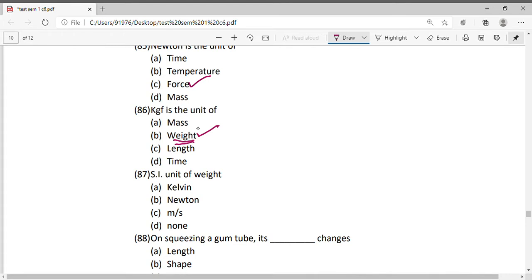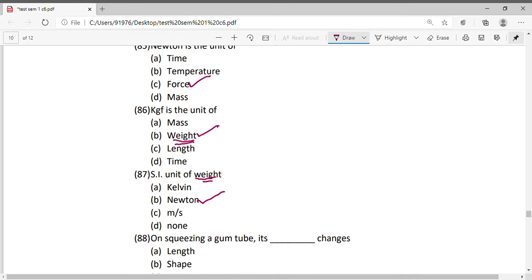Okay, unit of mass is kilogram, length is meter, and time is second. Weight is kilogram force, kgf. Okay, now this is not the SI unit. SI unit of weight is a force. SI unit is Newton. All right.